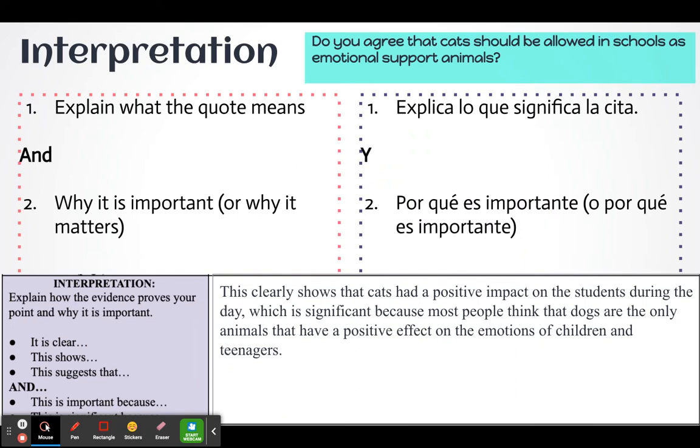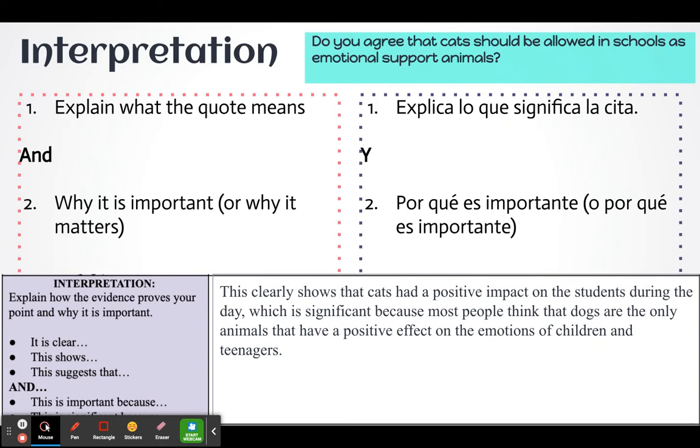This clearly shows that cats had a positive impact on the students during the day, which is significant because most people think that dogs are the only animals that have a positive effect on the emotions of children and teenagers. So I'm not just telling what the quote is saying, but I'm also mentioning why it's important. So don't forget, this is a two-part situation when it comes to your ACEIT paragraphs.